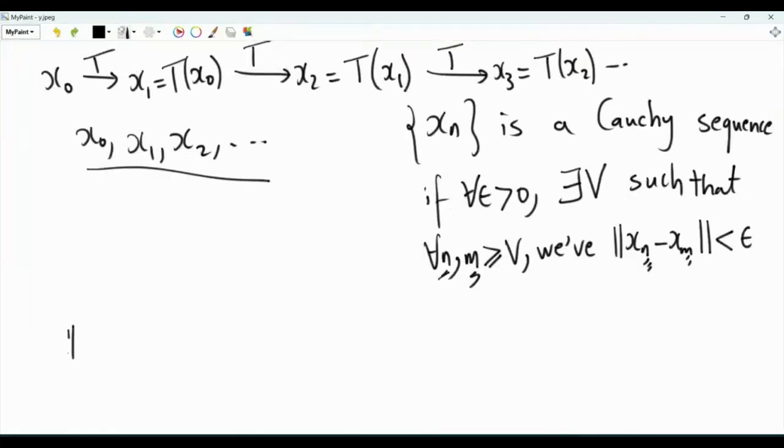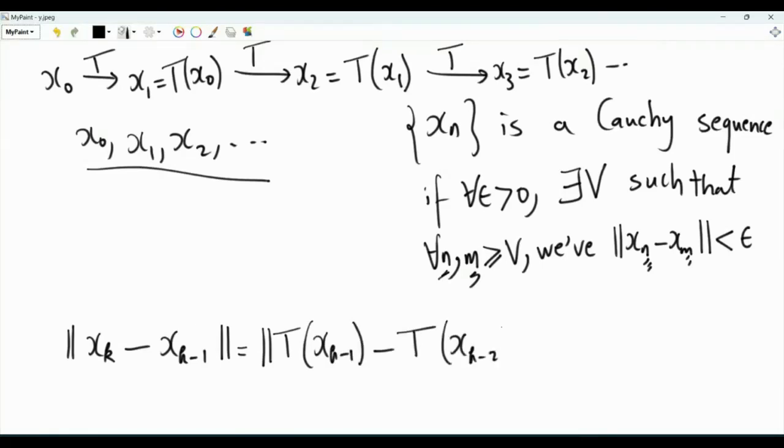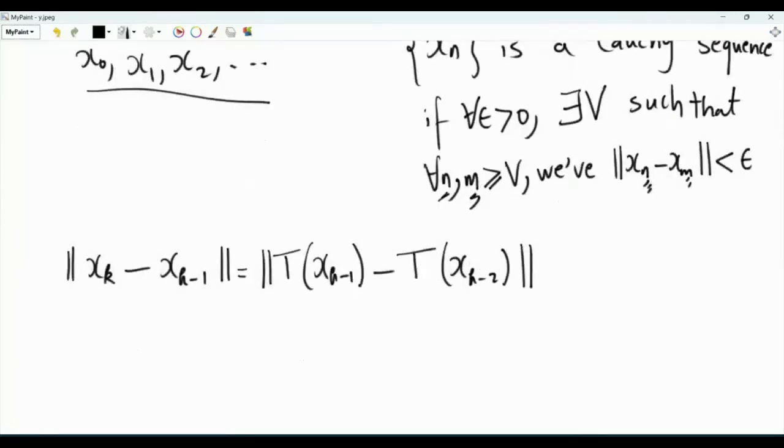Let's start by investigating the norm of x_k minus x_{k-1}. x_k is T of x_{k-1}, and x_{k-1} is T of x_{k-2}. Because this is a contraction mapping, this is less than or equal to alpha, a non-negative real number strictly less than 1, times the norm of x_{k-1} minus x_{k-2}.